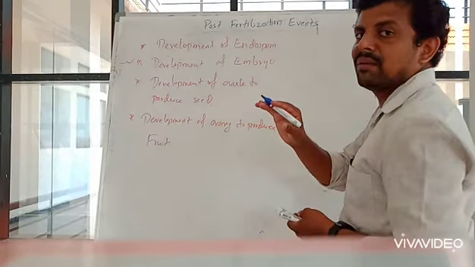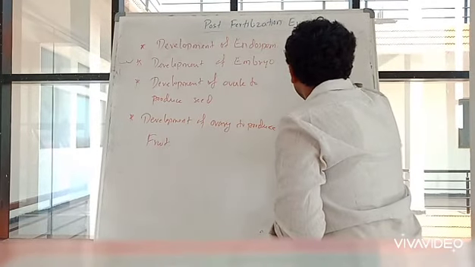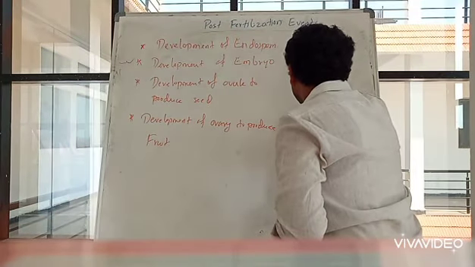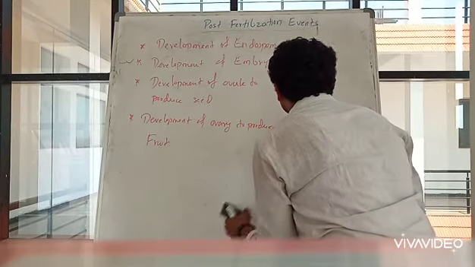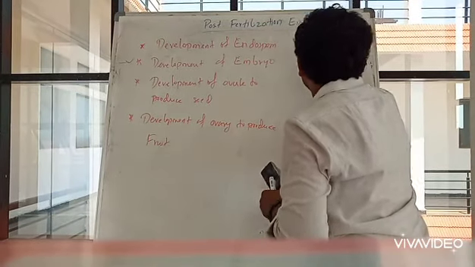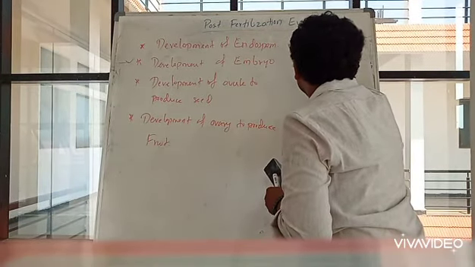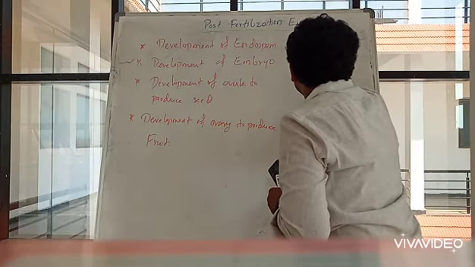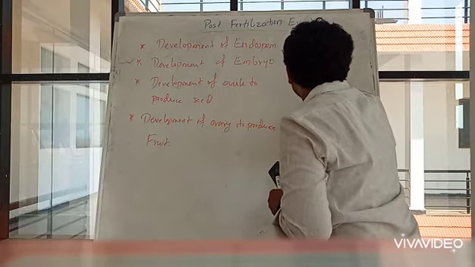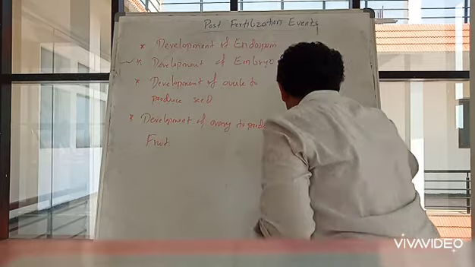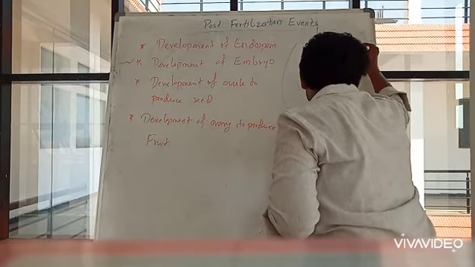I am drawing the same diagram here. First I am drawing the structure of the ovary.